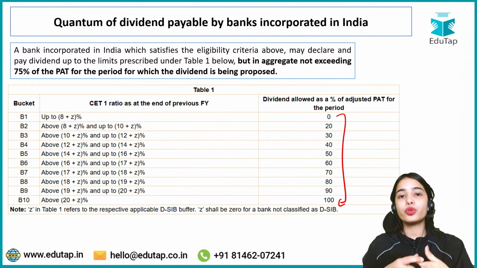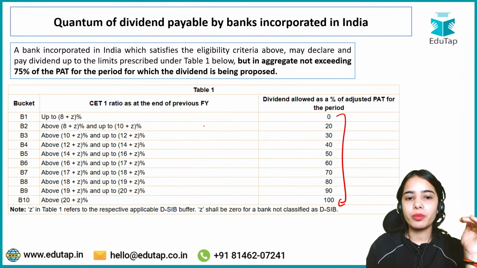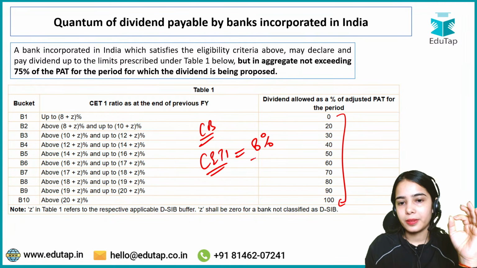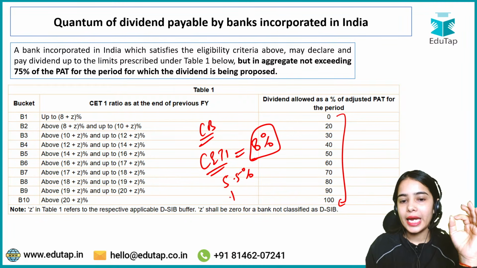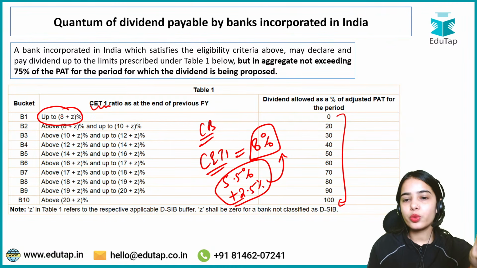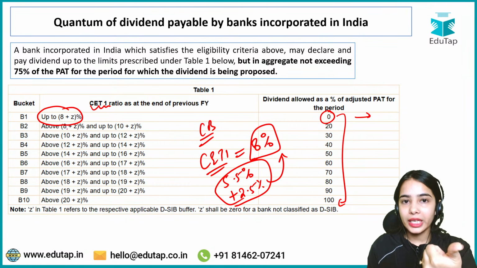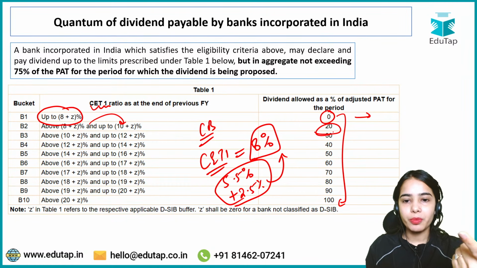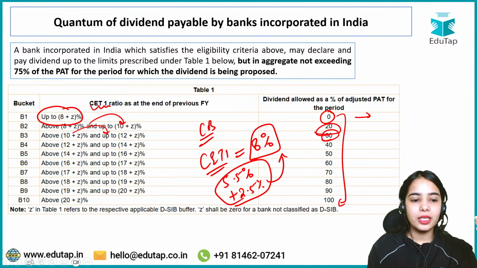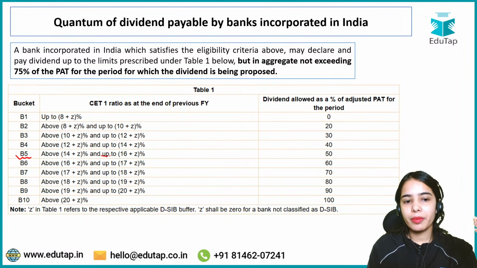I hope it is easy for you to remember the table also, because if we are talking about commercial banks, they have to maintain common equity tier 1 capital of 8%: 5.5% generally, and including the capital conservation buffer of 2.5%. So 8% is the minimum requirement. If the banks have up to 8% only, they cannot provide any dividend. But if they have more than 8%, up to 10%, they can provide 20% of the dividend, 10% to 12%, 30% of the dividend, and so on and so forth. Till bracket 5, the percentage is increasing by 2%.